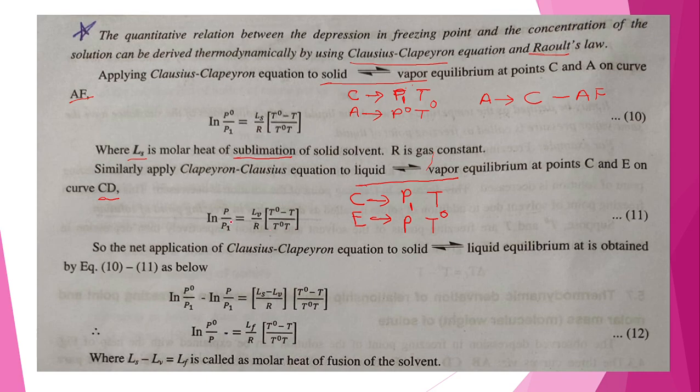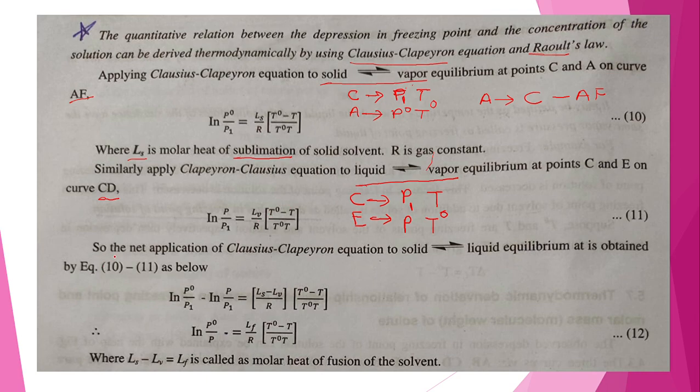Now, applying the Clausius-Clapeyron equation, ln P upon P1 is equal to Lv upon R into (T0 minus T) upon T0 into T. This is equation number 11 or equation number 2. Here liquid is in equilibrium with vapor, meaning liquid is converting into vapor or vapor is converting into liquid. That means here Lv is the molar heat of vaporization we have to consider.